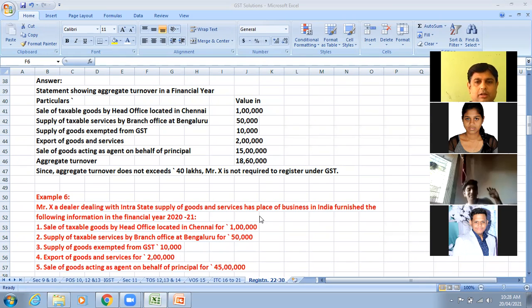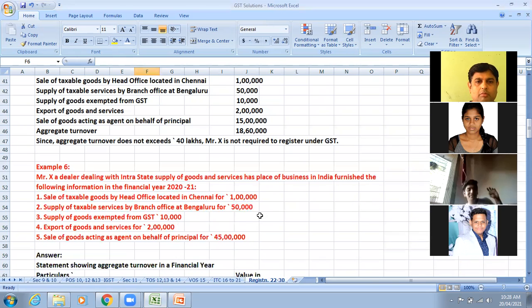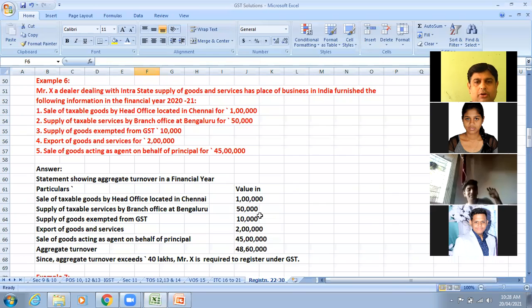Yes, very correct. In this second question, Mr. X will be liable because the total turnover is 48 lakh 60,000, which is crossing the limit of 40 lakhs. Thank you, Santosh and Payal, for your answer. What about remaining students?